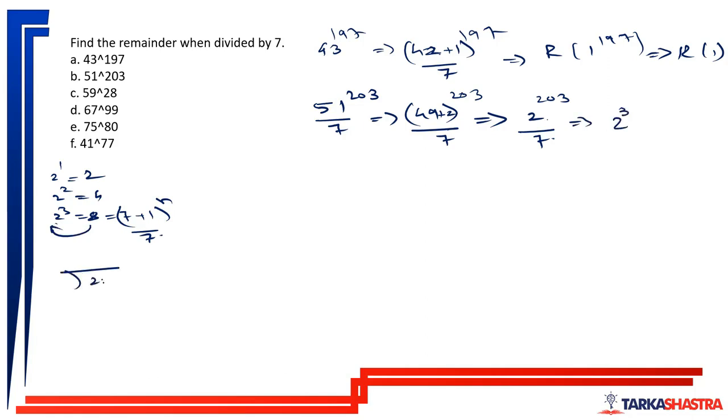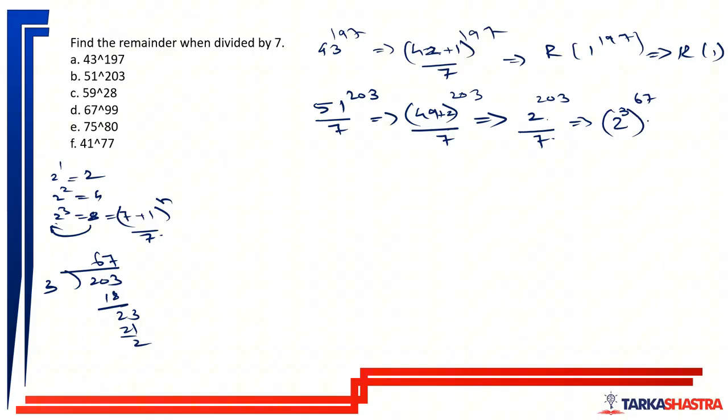So what do I do? 203 divided by 3. What do I get? 6 is 18, 23. 7 is 21, remainder 2. So 2 to the power 3 can be taken 67 times.